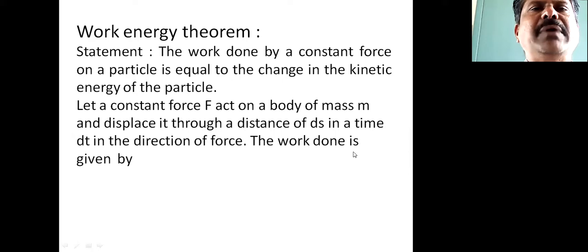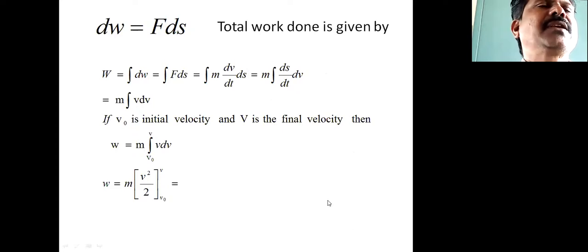Then the work done by the constant force on that particle is given by dW equals F into ds. Therefore the total work done is W equals the integral of dW, which is the integral of F ds. We know that according to Newton's second law of motion, F equals ma. And a is nothing but dv by dt, the rate of change of velocity. So the integral of m into dv by dt into ds.